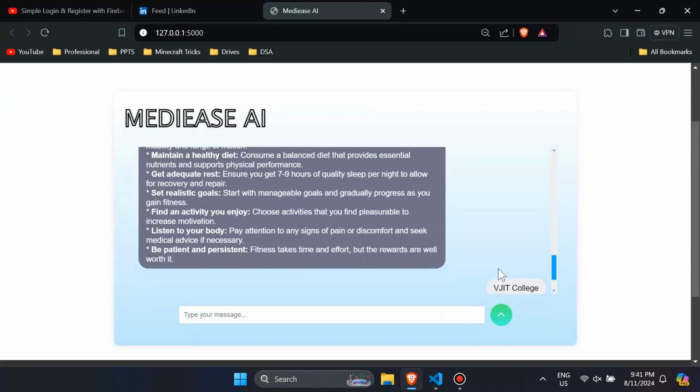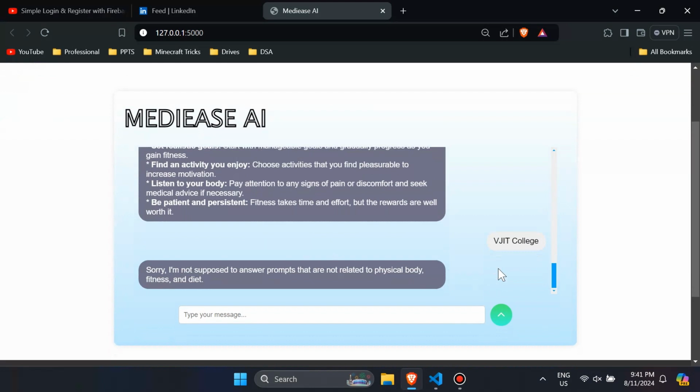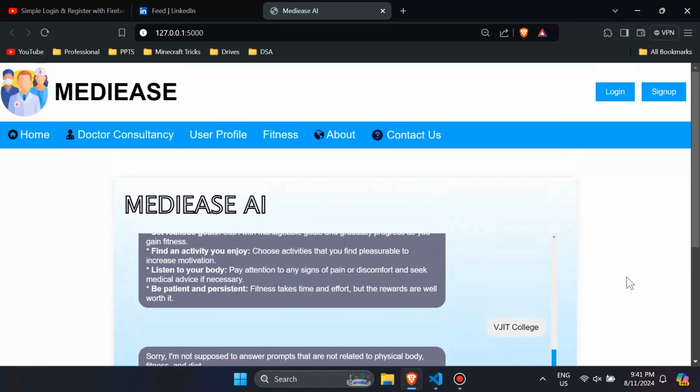As you can see, the AI won't support any other irrelevant questions, as the prompt is split into words and passed through a list of words to check whether the prompt is relevant or not.